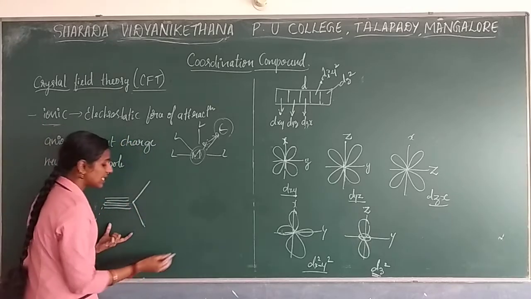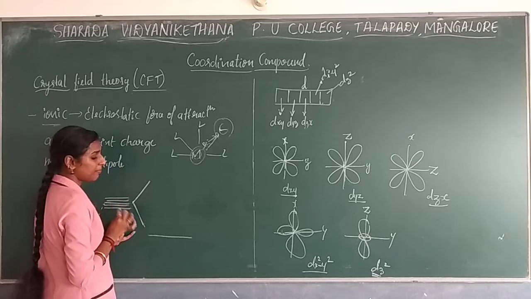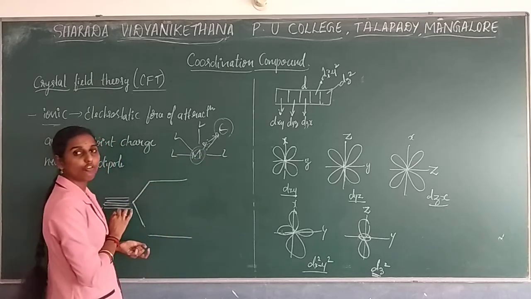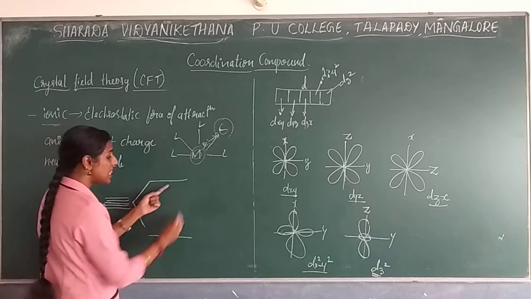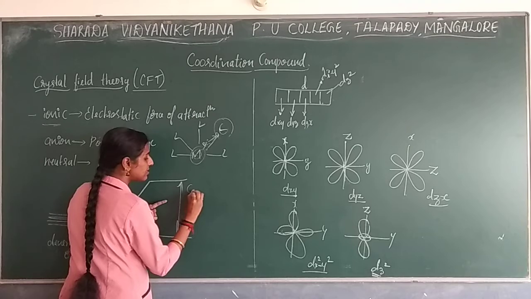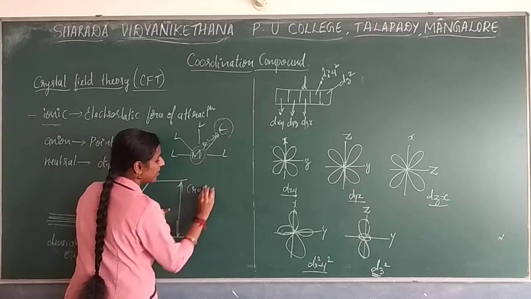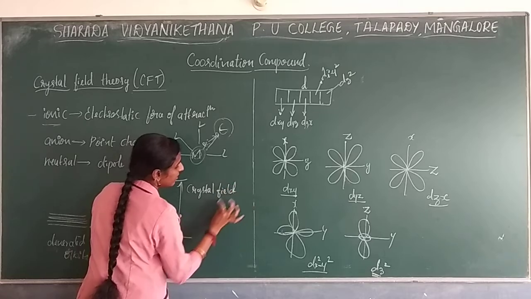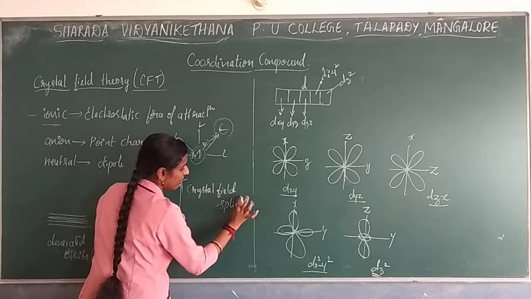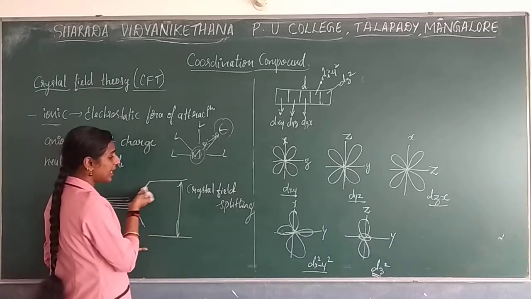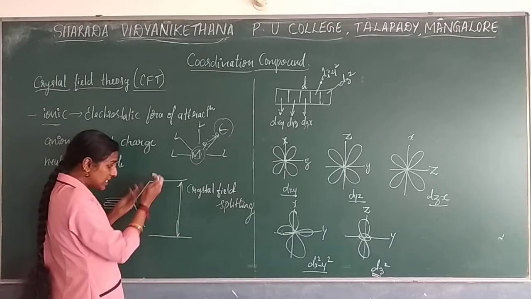As I said, any one set will go to lower energy and the other set will go to higher energy level. This splitting we are going to call crystal field splitting. Since one goes to lower energy and another to higher energy, obviously there will be an energy difference.